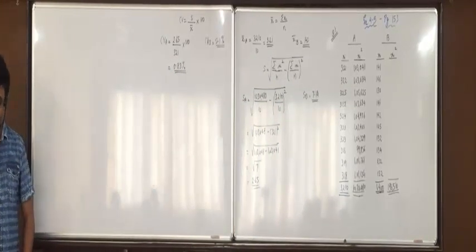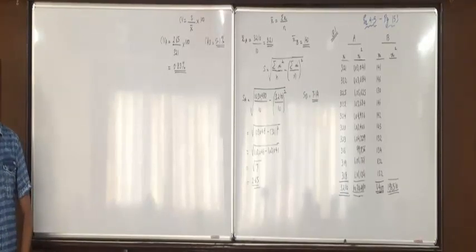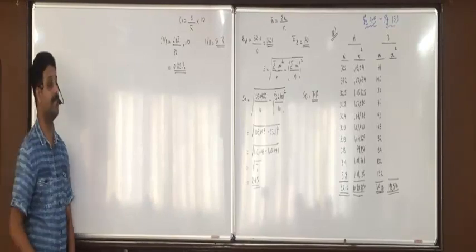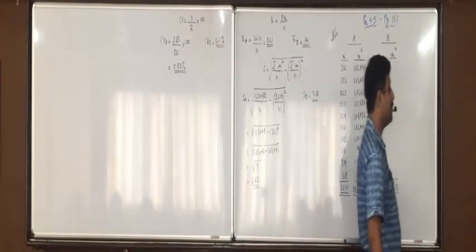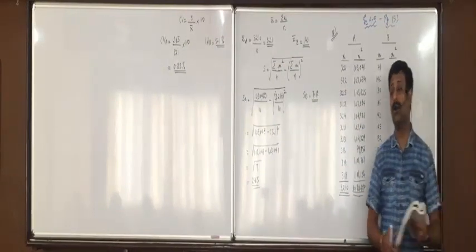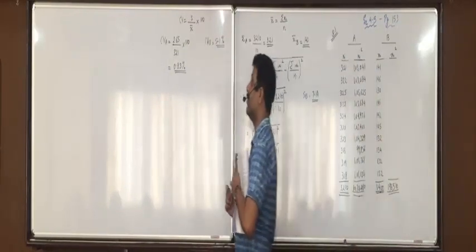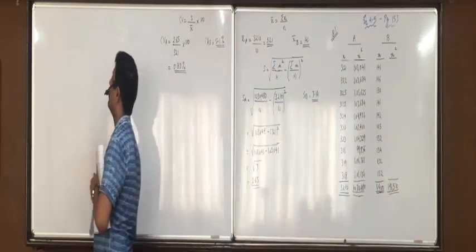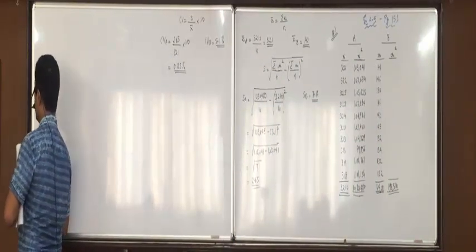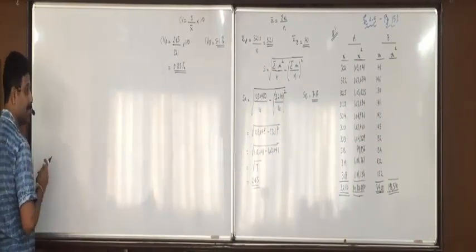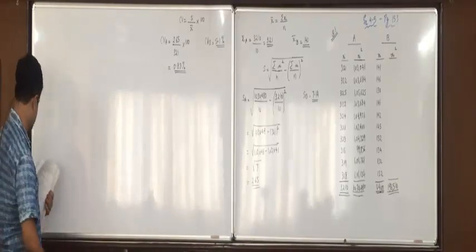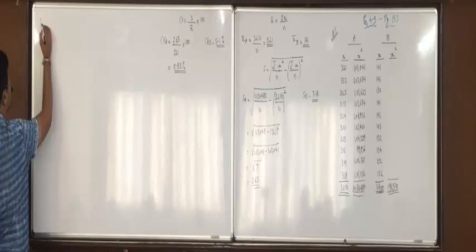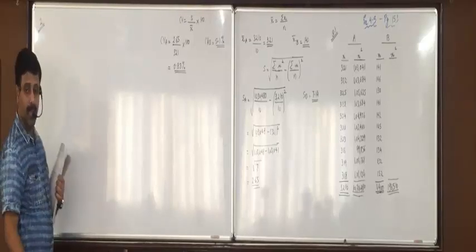So write on this: thus the shares of company B have more variation because its CV is more.